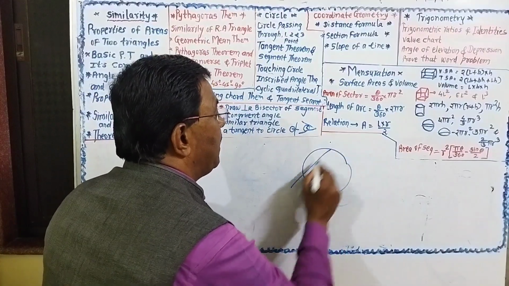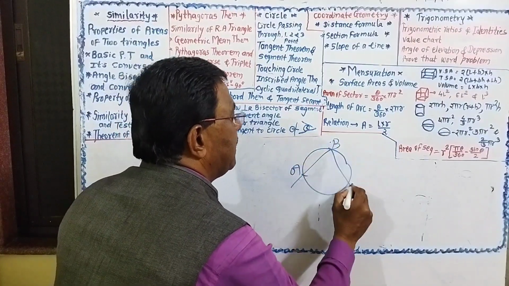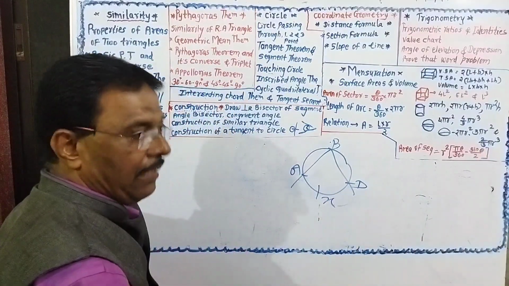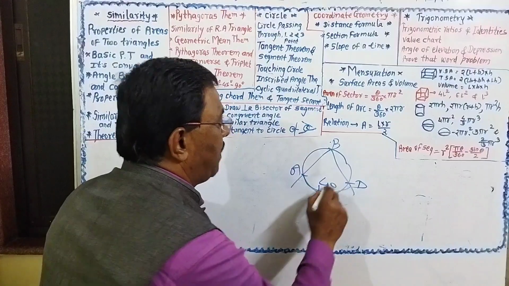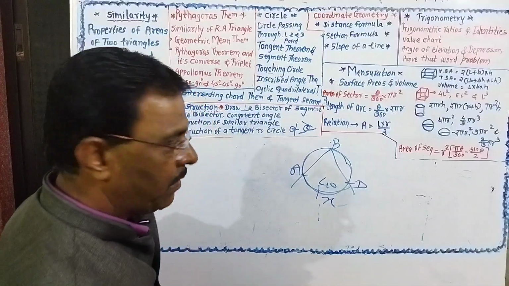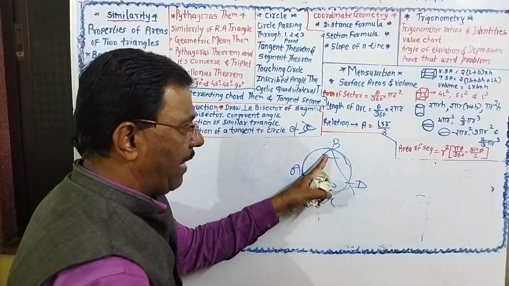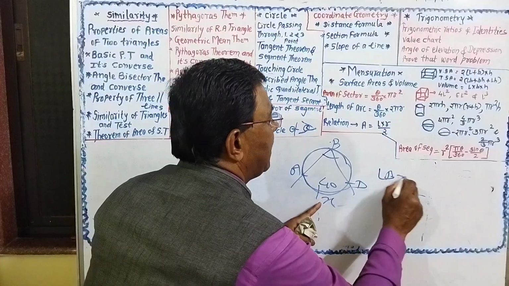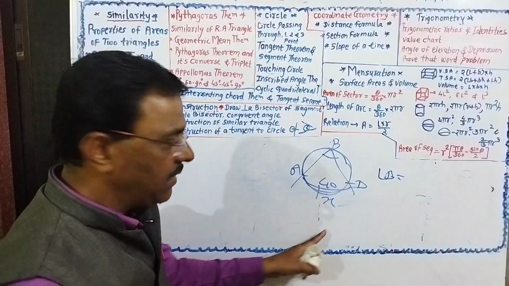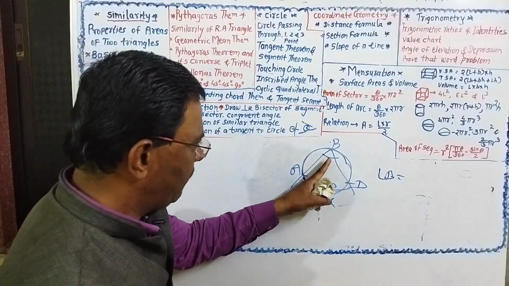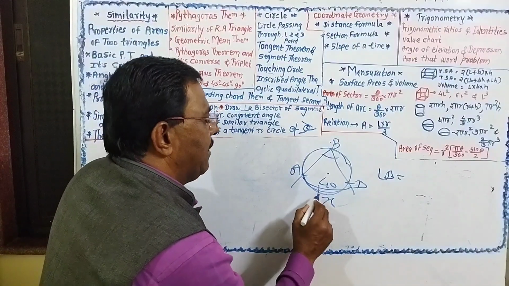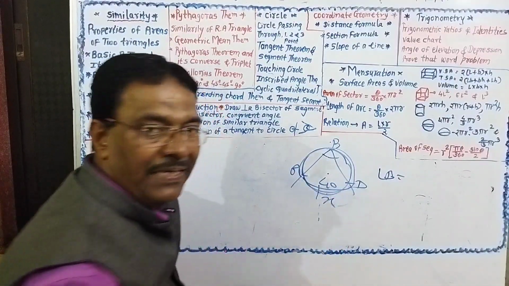Then one more question: inscribed angle theorem we have already explained, but there will be a question to you here. If this is the inscribed angle ABD, and this is the intercepted arc, and the measure of the intercepted arc is 40 degrees, find the measure of arc ABC. You know, the measure of inscribed angle B is half of the measure of arc AXD. By using this, can you find angle B? And also you can find the measure of arc ABD.